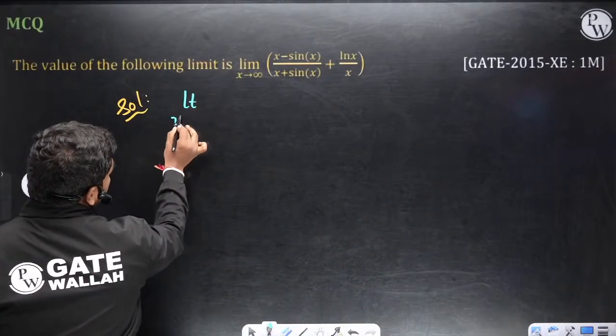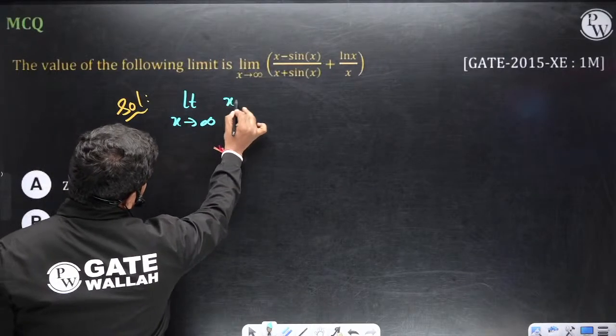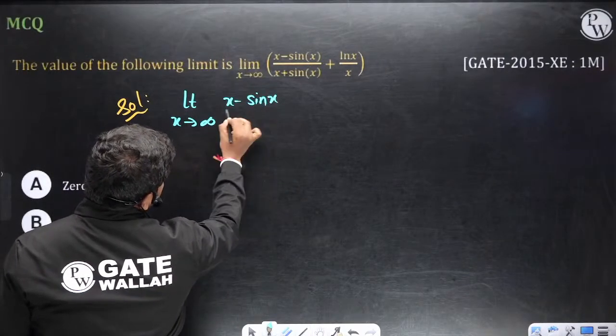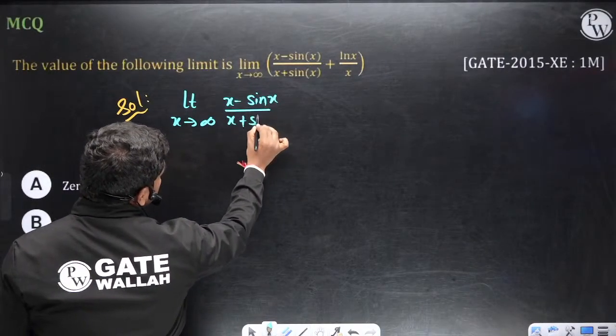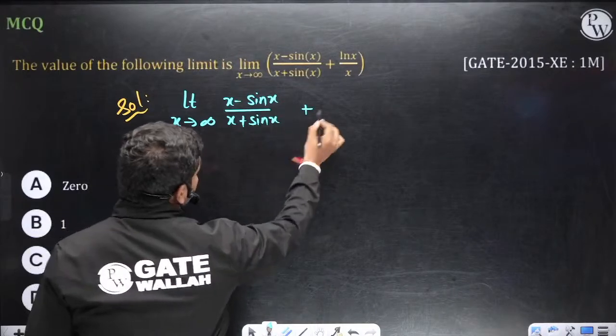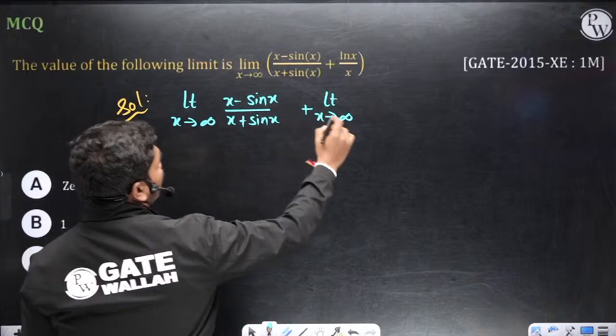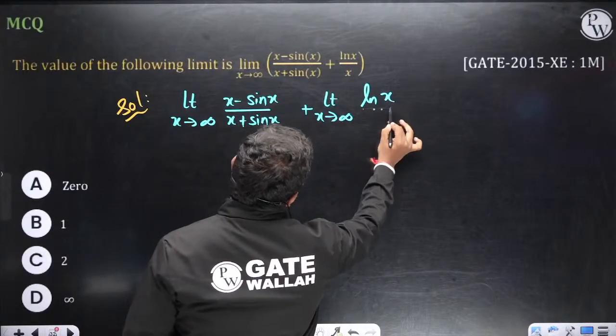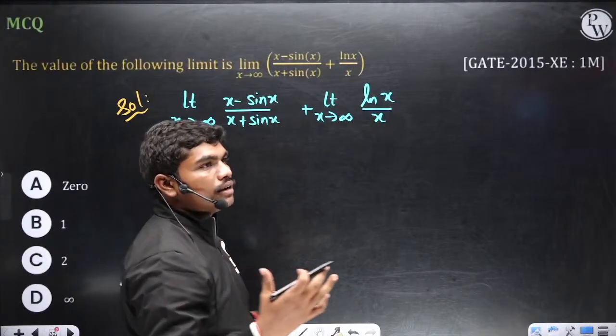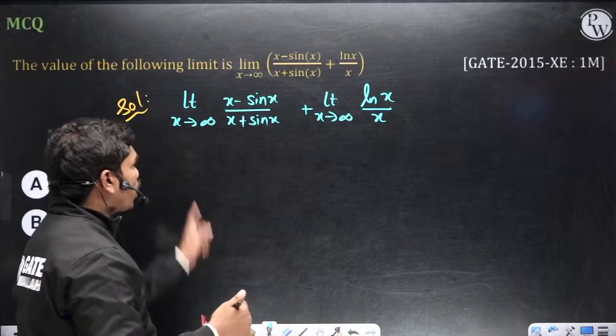Limit x extends to infinity of (x minus sin x) by (x plus sin x), plus limit x extends to infinity of ln x by x. Limits can be split at the plus sign. Now tell me one thing, what could be the answer of this limit?